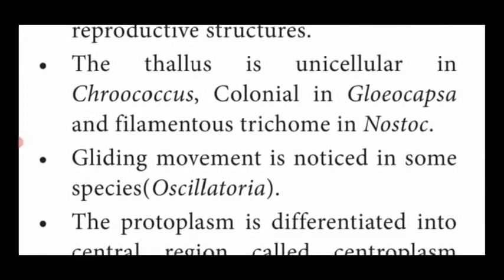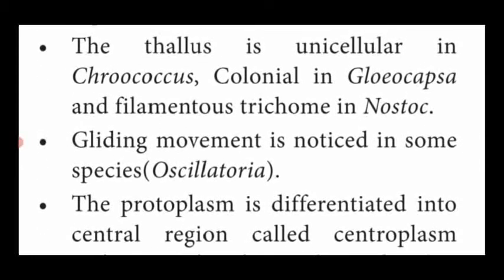Second one, the thallus. What is thallus? That is the plant body. The plant body is named as thallus in blue-green algae. The thallus is only one cell, that is unicellular, in Chroococcus. Some of them live in the form of a colony, a group, that is colonial, in Gloeocapsa. Some of them are in the form of hair-like outgrowth, that is said to be filamentous trichome, in Nostoc.